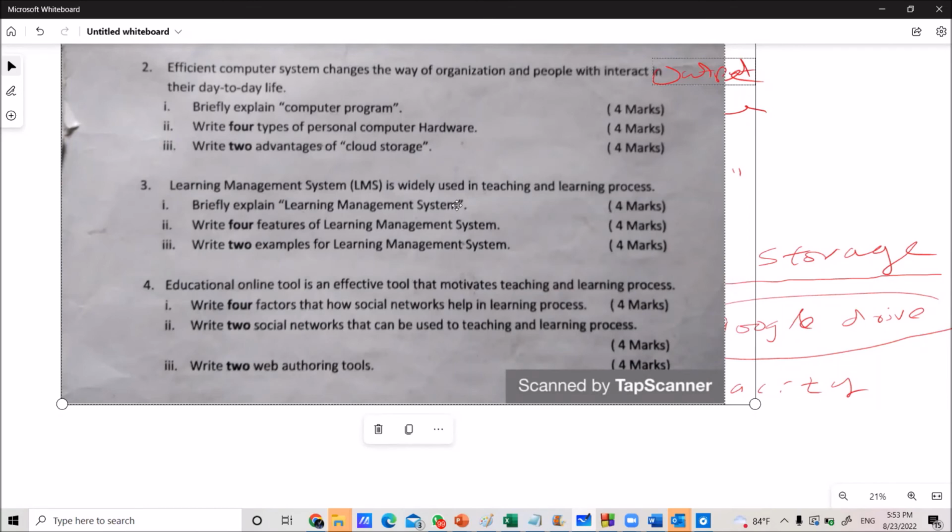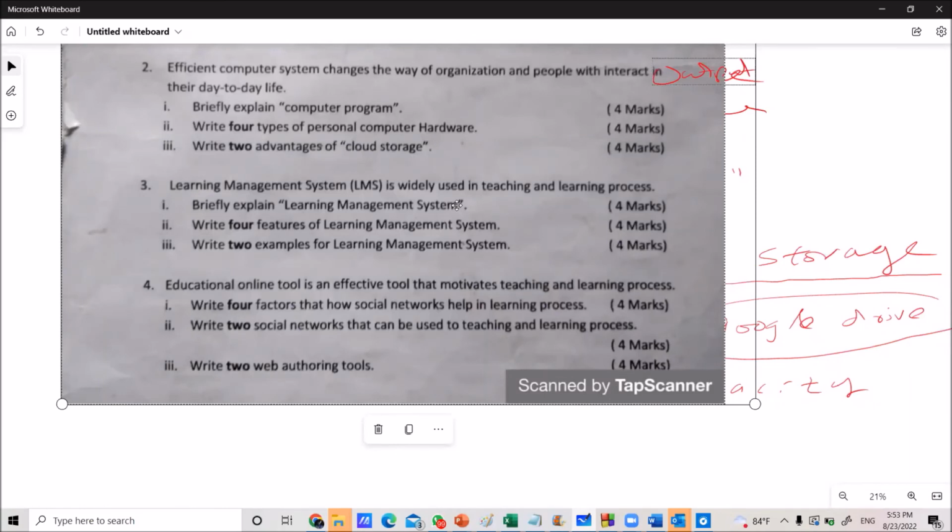Then free capacity, free storage. Whatever documents you upload to the learning management system, there is free storage, normally known as a server. All the documents are saved inside the server. In that way you can identify the features.